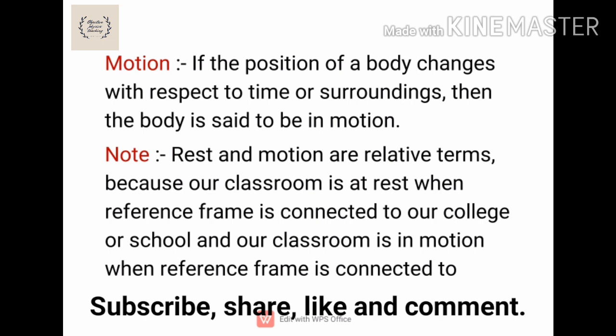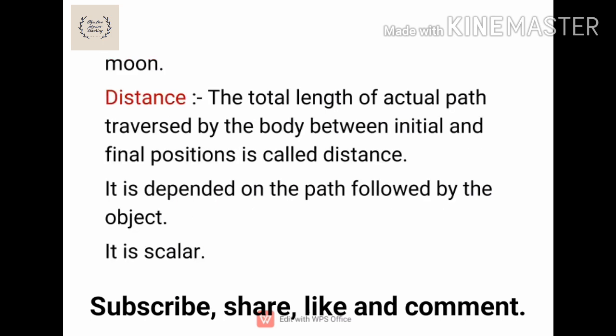For example, we are considering our classroom. Our classroom is at rest when the reference frame is connected to our college or a school. And in a similar way, our classroom is said to be in motion when the reference frame is connected to the moon. And based on this rest and motion, we can explain the motion of bodies in this motion in a straight line.